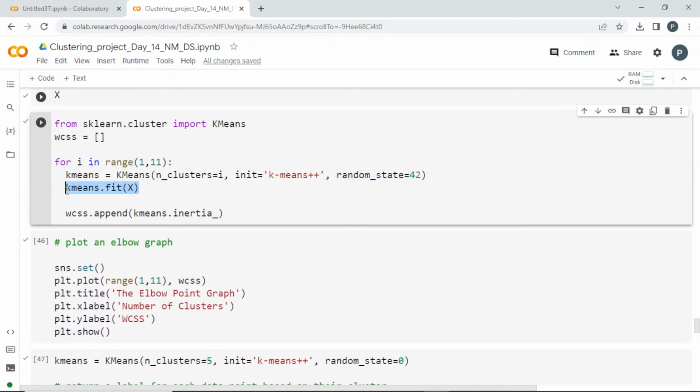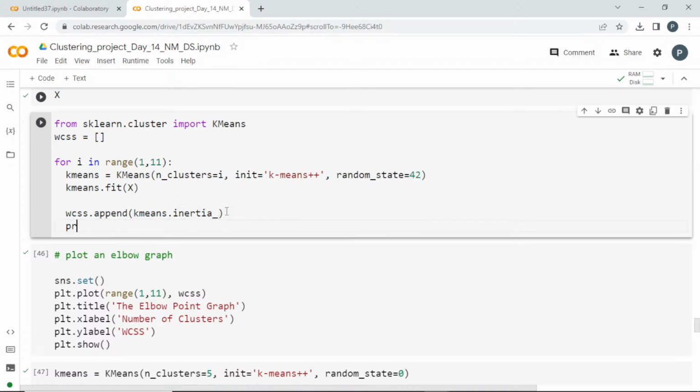First I will fit the value. I am not going to predict it, I am just going to fit the value. Once I fit this, I can get something like .inertia_. This .inertia_ in this object is nothing but the WCSS value. This value I am just going to append to WCSS. So I can actually print the WCSS every time the loop runs.